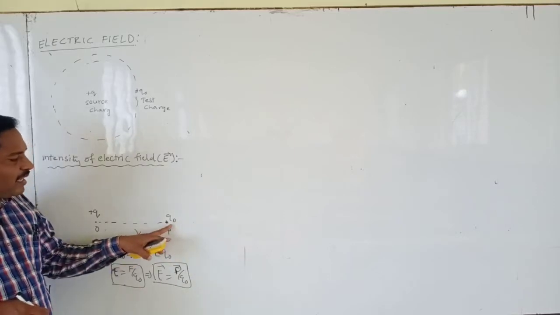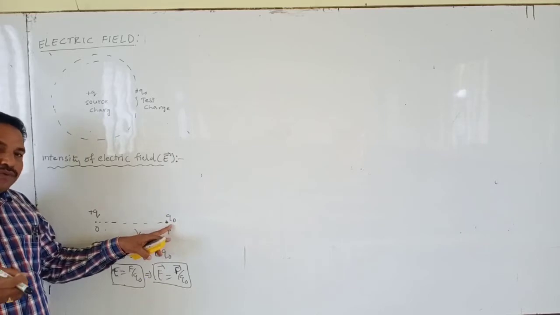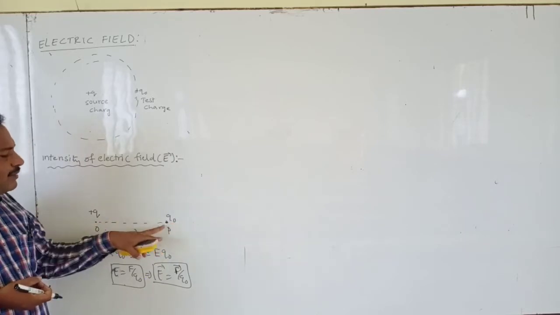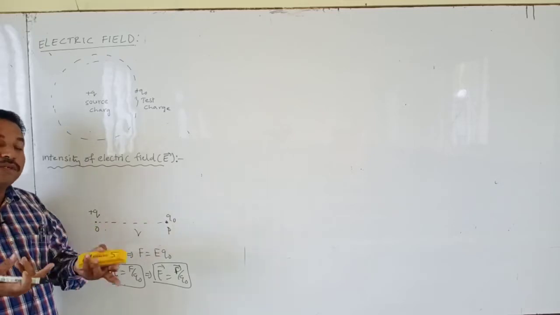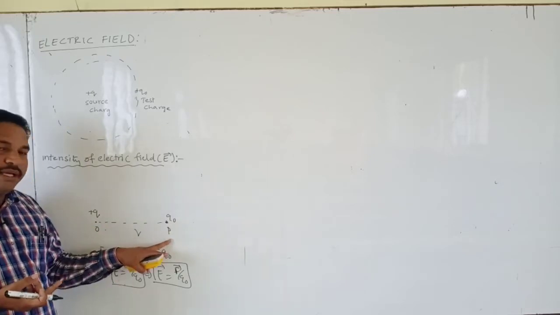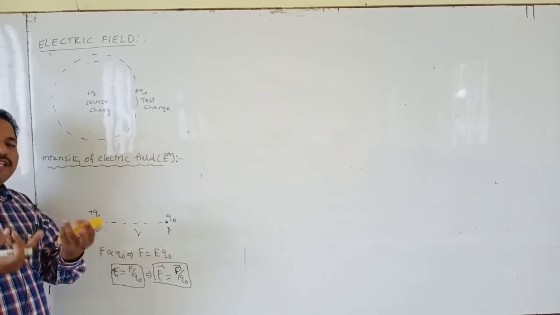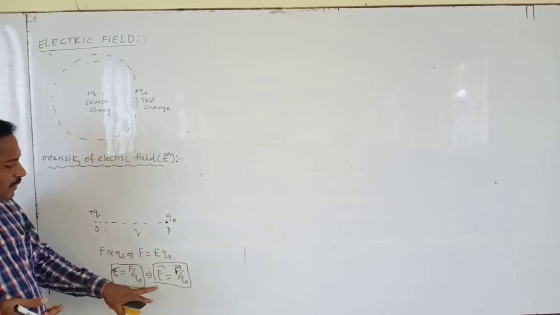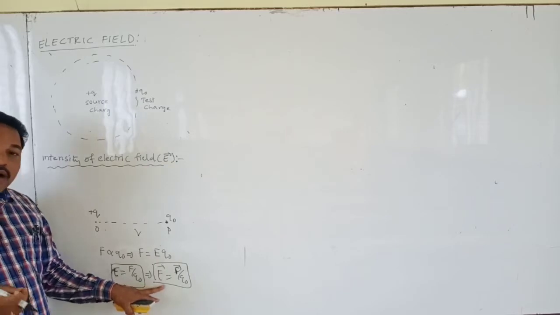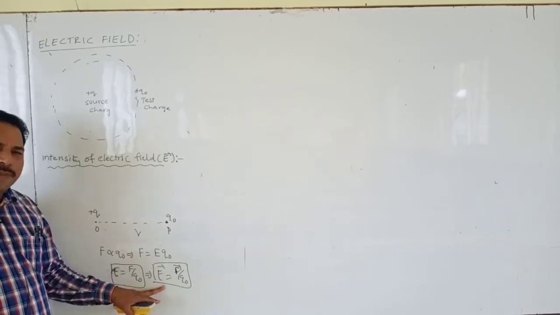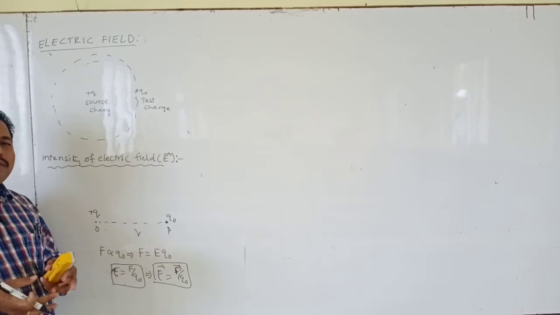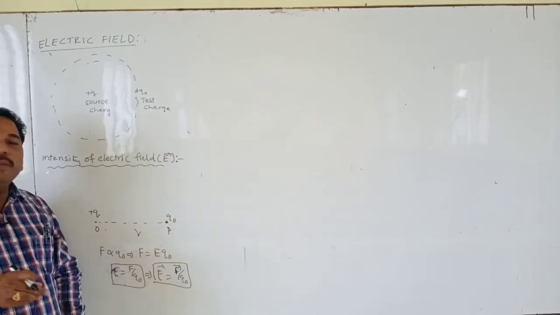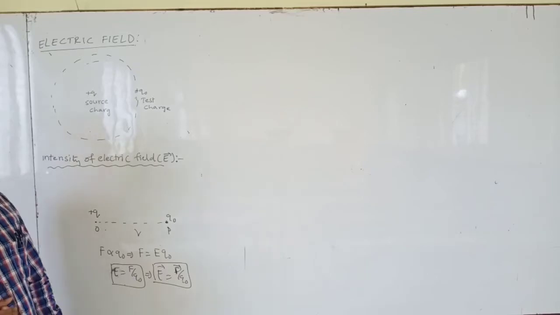Suppose the force acting on this charge is more due to this charge, then the intensity of the field is more at point P. Its effect is more, that means repulsion force is more. So we can say intensity of electric field is nothing but how much force is acting per unit test charge.